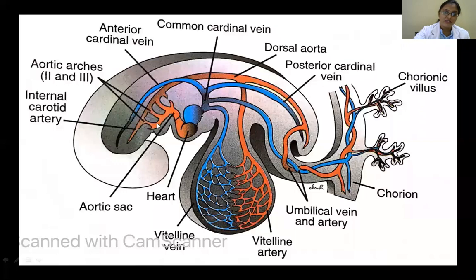So initially, this communicates with the dorsal aorta by the first pair of pharyngeal arches. So you have your arch like this, the floor as well as on the sides. So we have a pair of arches here. After some time, there are more arteries that come and they form the aortic arches and they communicate. So later there'll be a remodeling of this and this will give rise to the blood vessels of your head and neck region.